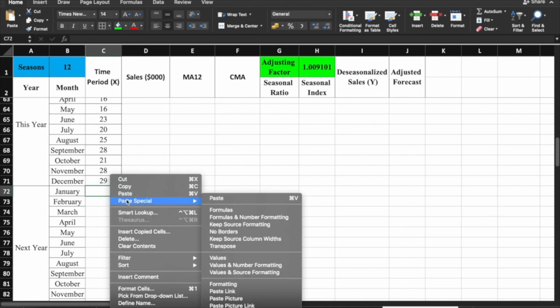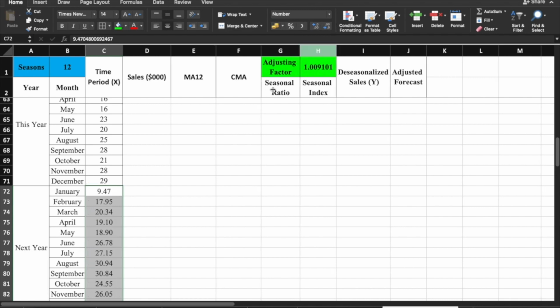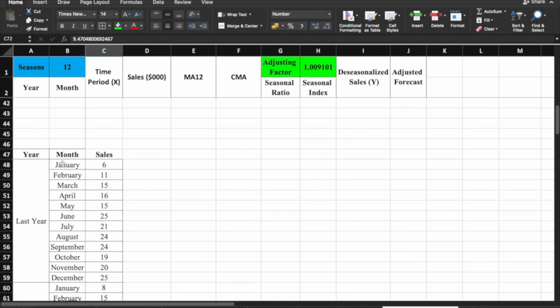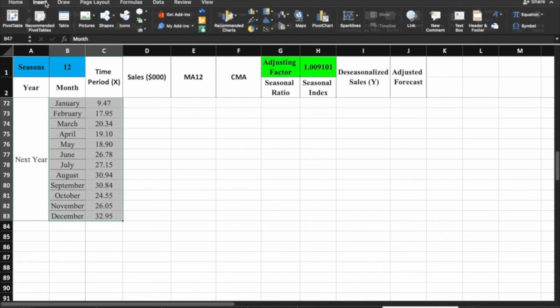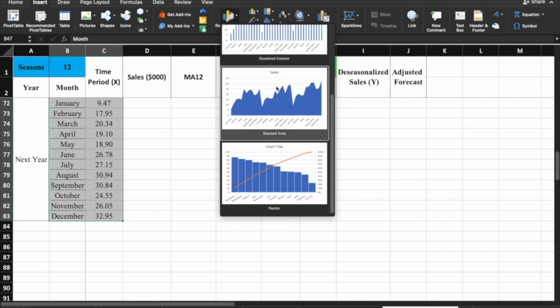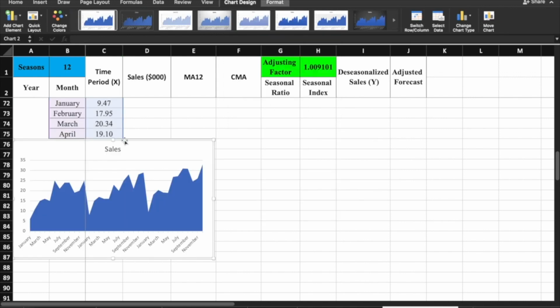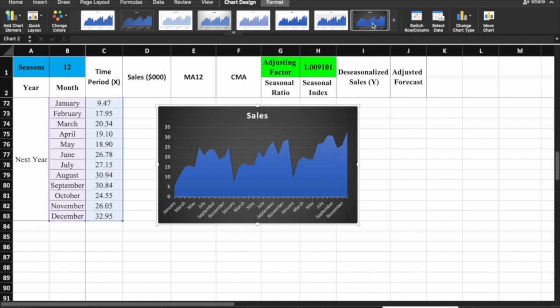What we're going to do now is to have the visualization. Ano ba itsura ng ating forecast, if we're going to graph it? So, paano gagawin? Just click this month in sales up to the December next year, and insert our recommended charts. Ito na lang, kahit ano naman dyan kung anong gusto nyo, okay lang. So, this will be our sales format.